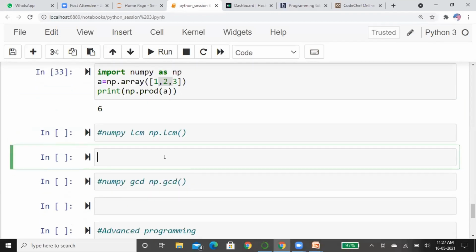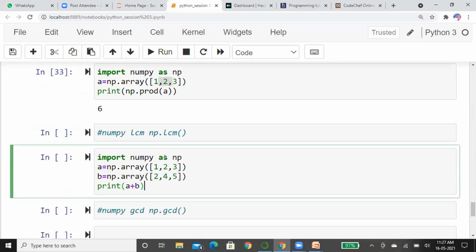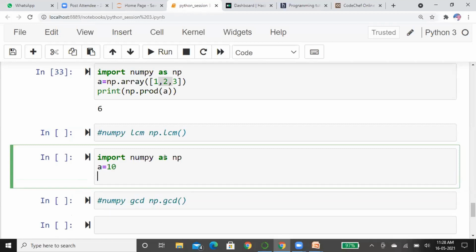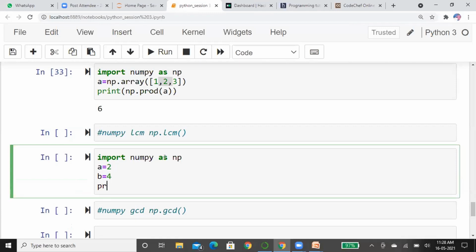And you can also find the LCM. In C, you have to create a function and use for loops to find the LCMs and GCDs. But in Python, it is very simple. There are default functions. Suppose a is 2, b is 4. I'm going to print the LCM of 2 comma 4.